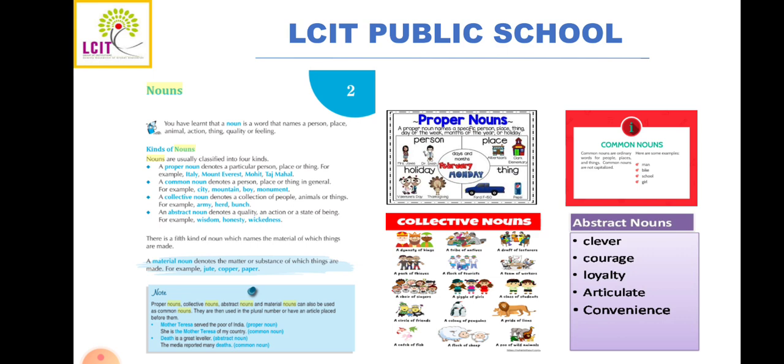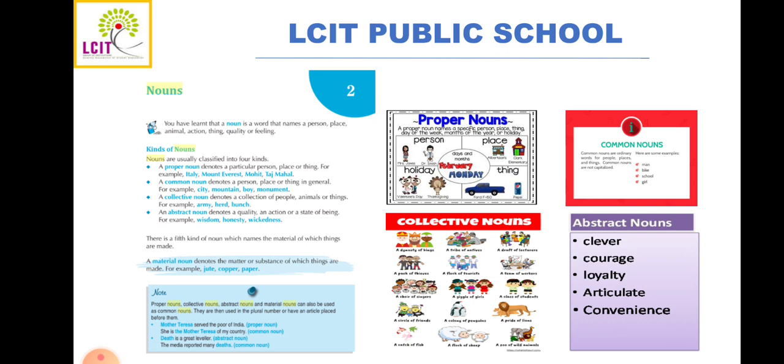Now apart from these 4 nouns, there is one another kind of noun that is known as material noun. Now what is material noun? We know material. We need material to make our project. We need material so that our home can be made. So we use this term in a very common way. So material noun is names given to the things which we can weigh or measure. Or material objects are not the things in themselves but are used to produce new things from them.